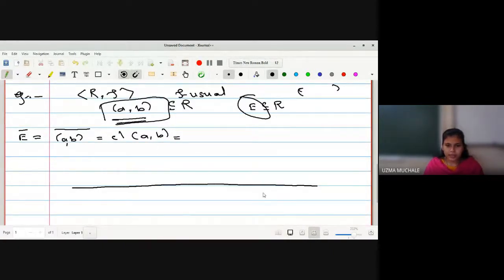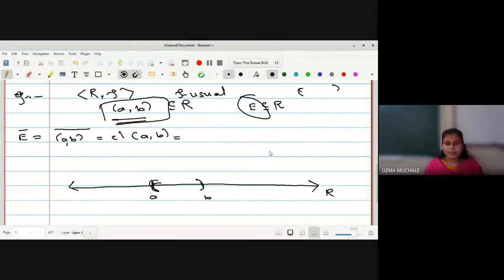This is our real line, in which we have two points, say A and B. This is our open interval. Now how do we find the closure of this set? First you have to collect all the closed sets which contain the open interval (A, B). What do you mean by an open interval? It contains all the points in between A and B, but it does not contain the points A and B.